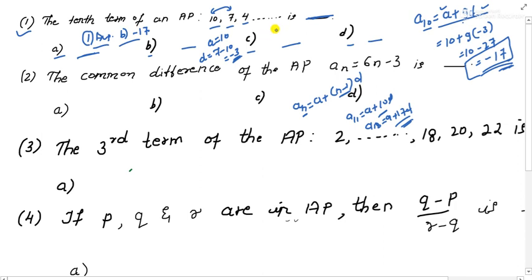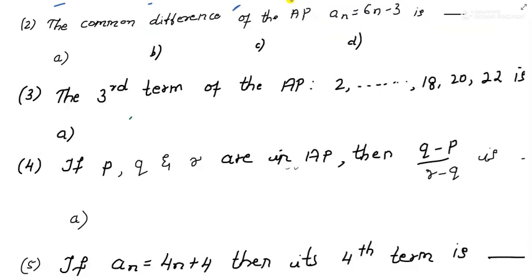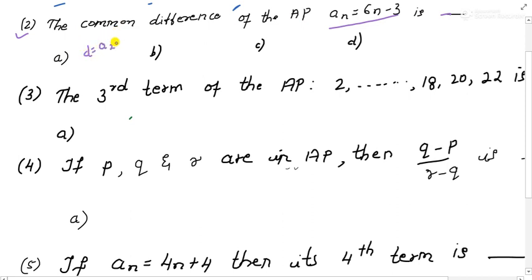Now coming to the second question. The given question is: the common difference of the AP an equals 6n minus 3 is what? Common difference means that gap. So what is the gap? It is the second term minus the first term. Here they have given a general form: an is equal to 6n minus 3.